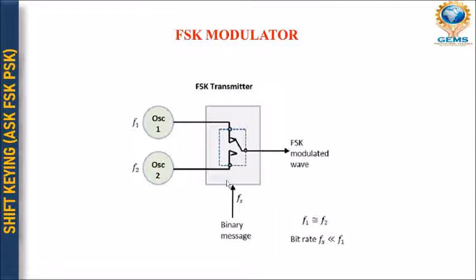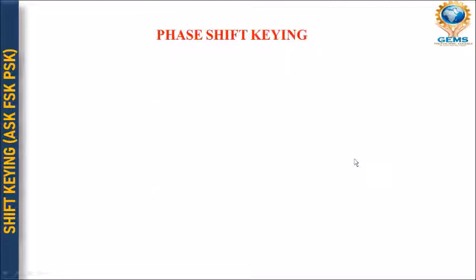Okay, fine. And by transmitting, the FSK transmitter, the binary input sequence will choose one of these two oscillators and will produce the FSK modulated wave.